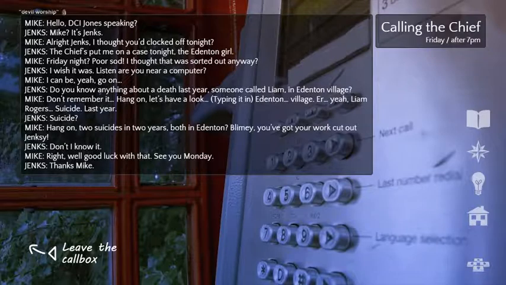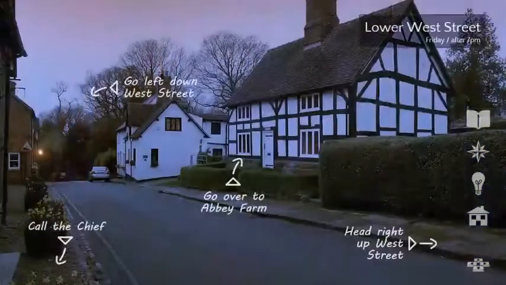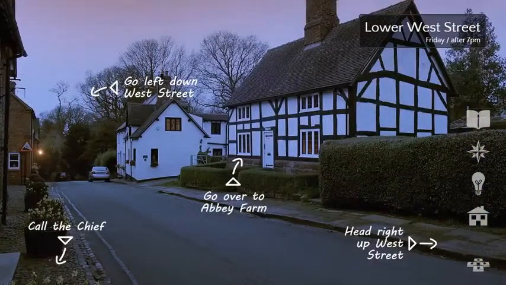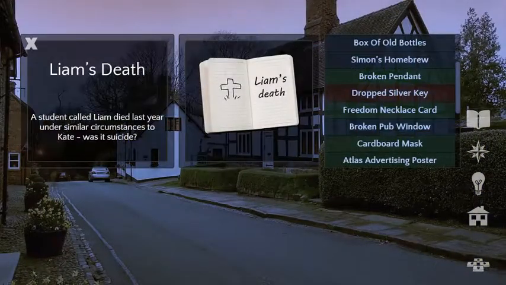Don't remember it. Hang on, let's have a look. Edenton Village. Yeah, Liam Rogers. It says suicide last year. Suicide? Hang on, two suicides in two years, both on Edenton. Blimey, you've got your work cut out, Jenksy. Yeah, don't I know it? Right, well, good luck with that and see you Monday. Thanks, Mike. Love you. Love you, bye. I think we're gonna take Monday off, if you don't mind. Liam's death.